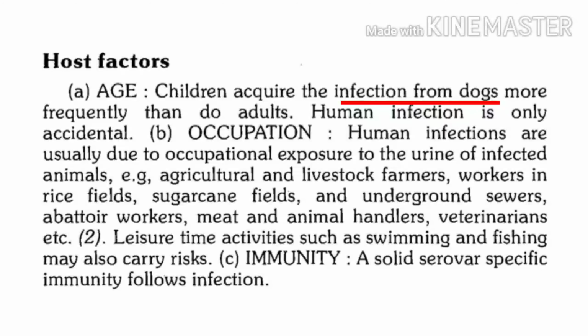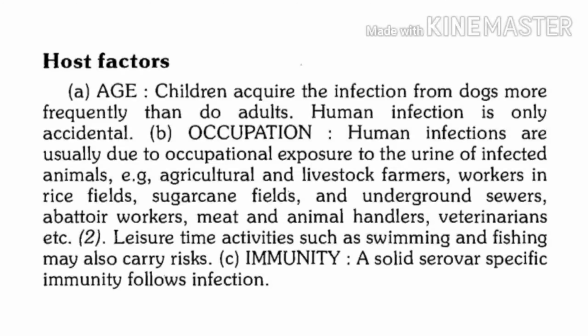The commonest mode of occurrence of disease in children is mainly from dogs. So children can acquire infections from pet animals like dogs, whereas in adults the commonest mode of infection will be related to occupational exposure. Whenever people, while working, have contact with urine of infected animals, they may develop leptospirosis. So which occupations have risk of exposure?